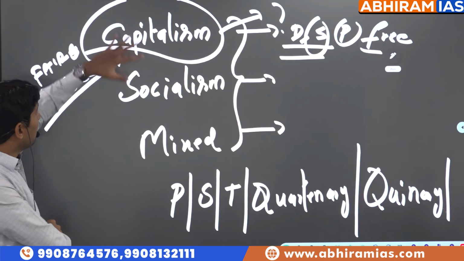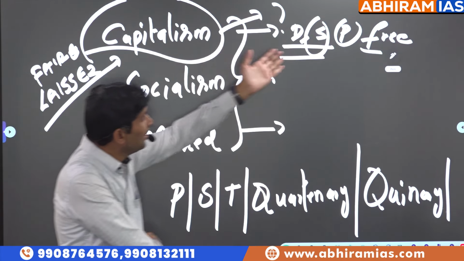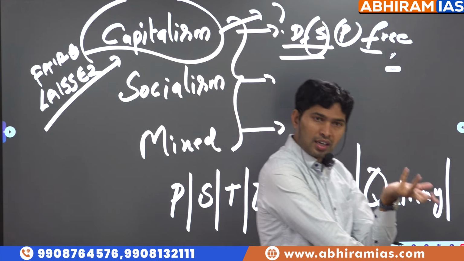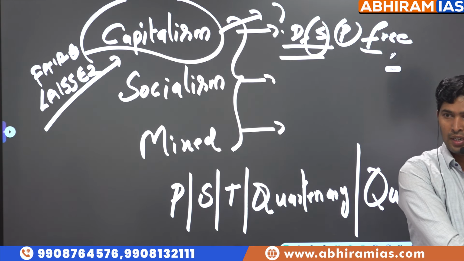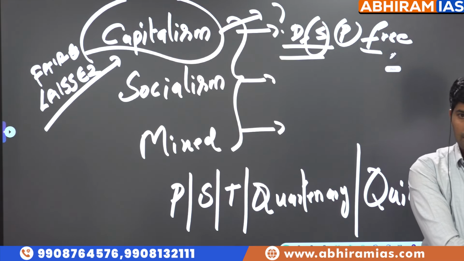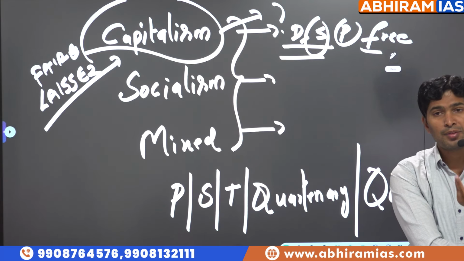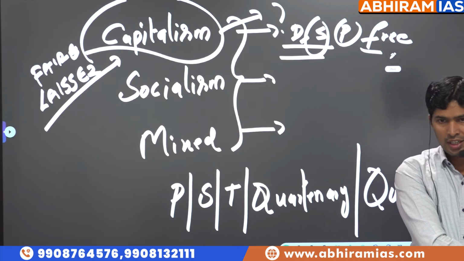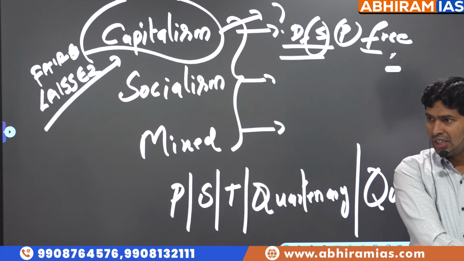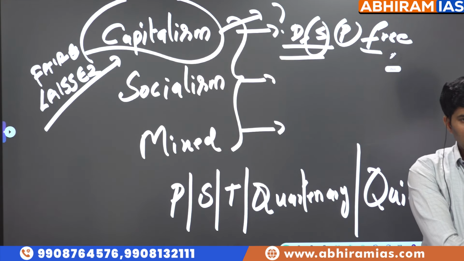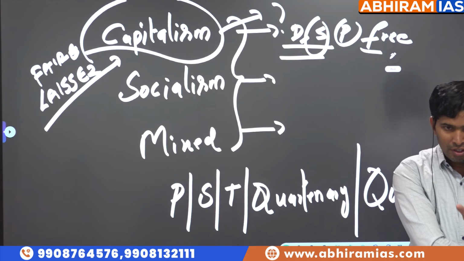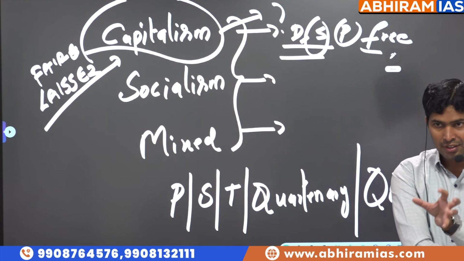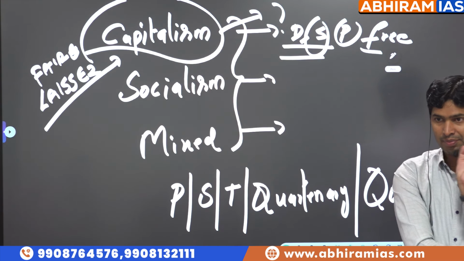So in capitalistic economy, who will decide the prices? Market forces. What are those market forces? Demand and supply. So if demand is more, supply is less, what happens to prices? Prices are expected to increase. If demand is less, supply is more, what is expected of prices? So this system is called a capitalistic system or capitalistic economic system.